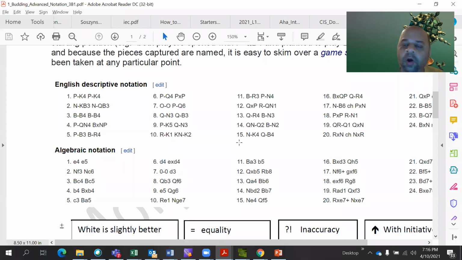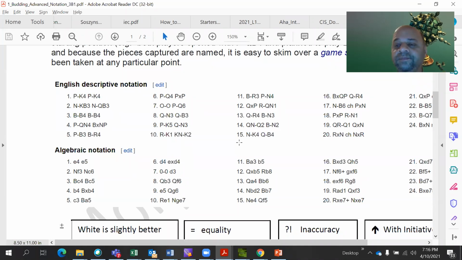All those things continue to be the same. Only thing is for the pawn, in descriptive notation they specifically write it. PK4 means the pawn is moving to the king 4 square. That is the only difference. Otherwise it is all the same.